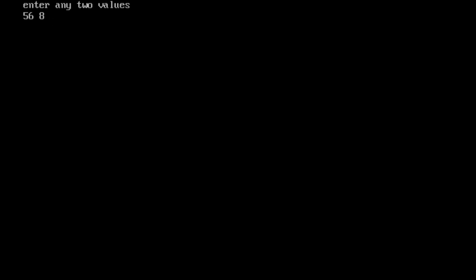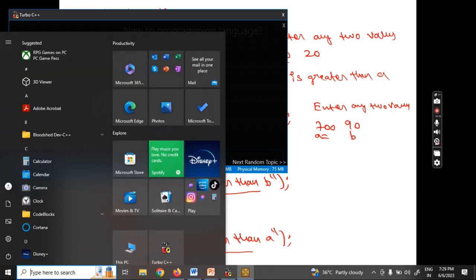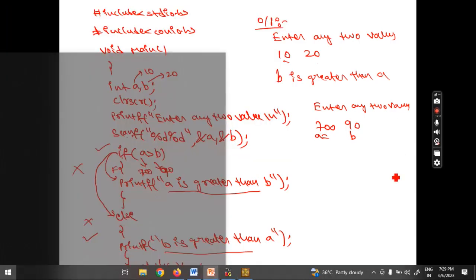Now A is 56 and B is 8. Which is greater now? A is greater. So that is the reason you are getting "A is greater than B." It means the first number is greater than the second number. So this is called the if else concept. Okay, next we are going to the next topic, that is called else if.